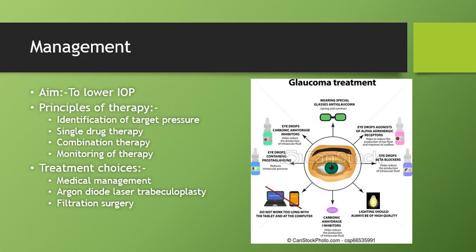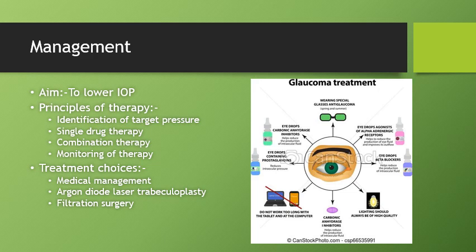Coming to the medical management, we classify the anti-glaucoma drugs into different categories: beta blockers, adrenergic agonists, prostaglandin analogs, cholinergic agents, and carbonic anhydrase inhibitors. Systemic drugs include carbonic anhydrase inhibitors and osmotic agents. The beta blockers are the first drug of choice in POAG, which lower the IOP by reducing the aqueous secretion due to their effect on beta 2 receptors. There are different beta blockers.